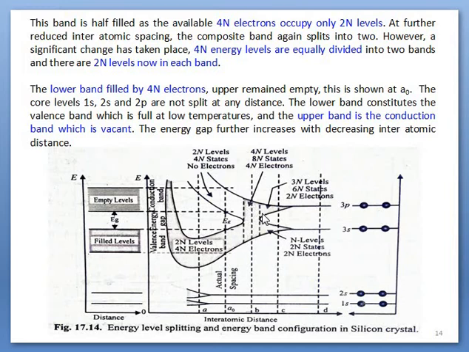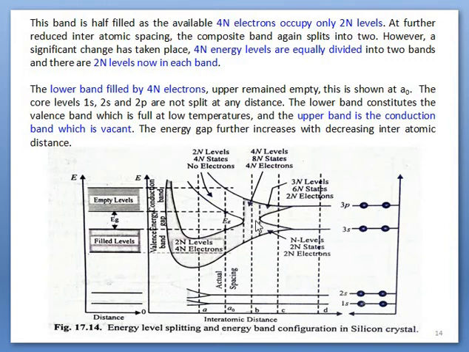these eight energy states will be split into 4n energy states occupied by the lower band, 4n energy states in the upper energy band. So here there are 4n energy states and here 4n energy states. In the combined band, 4n electrons were occupied in lower energy states.